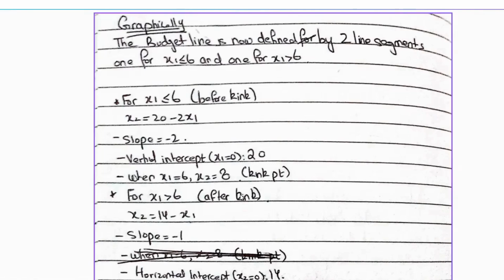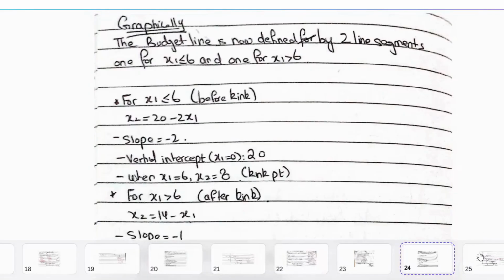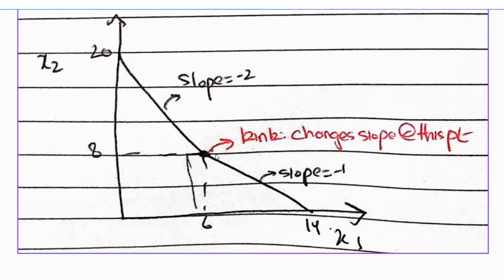So now we have everything we need to graph it. We had the kink point, we had the vertical intercept before the kink, we had the horizontal intercept after the kink, and we had the slopes in both regions. Now we can plot it. When we're going to graph it, first of all, we'll identify where the kink is, where it's going to change slope. So that is where x1 is 6 and x2 is 8, as we found. Before the kink, we saw the vertical intercept is 20. After the kink, we saw the horizontal intercept is 14. Now we just need to join these 3 points.